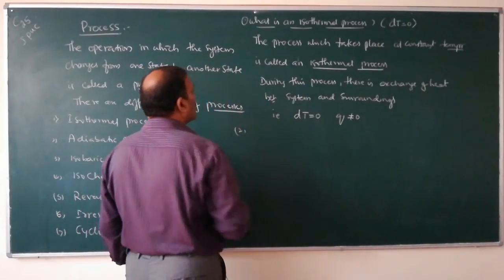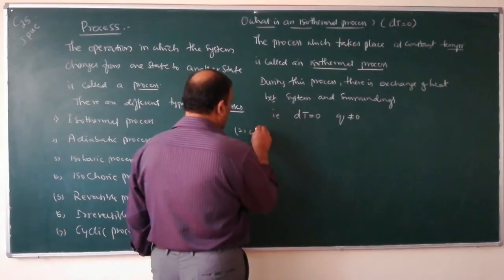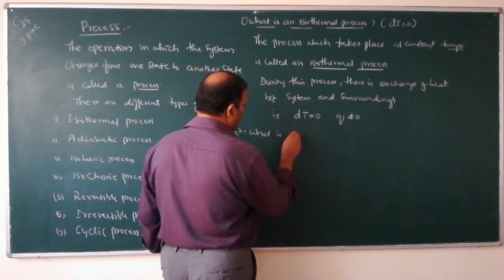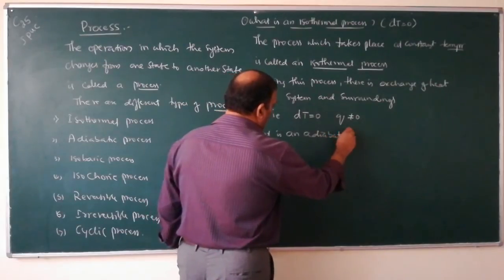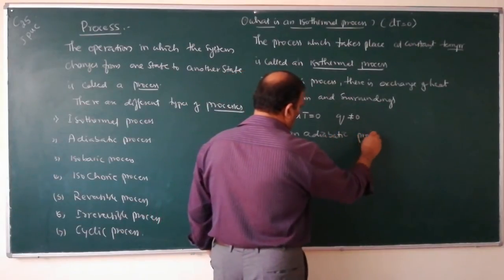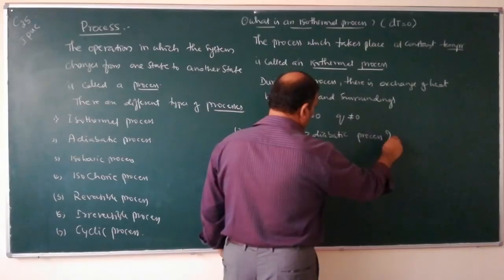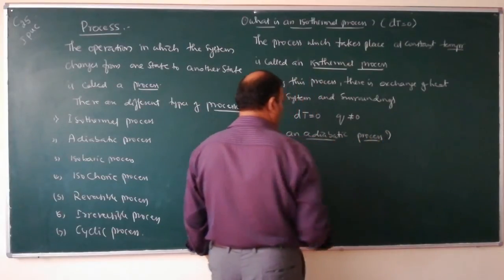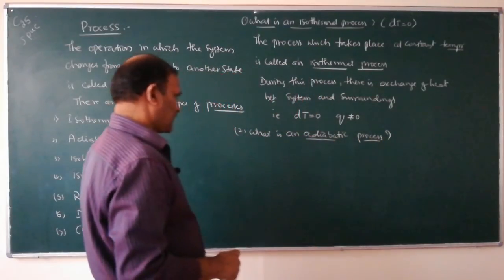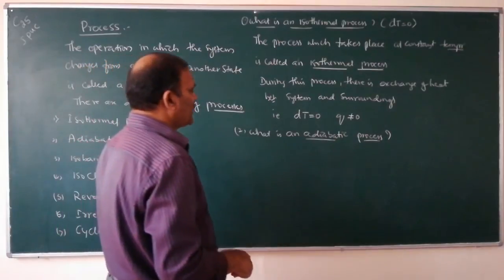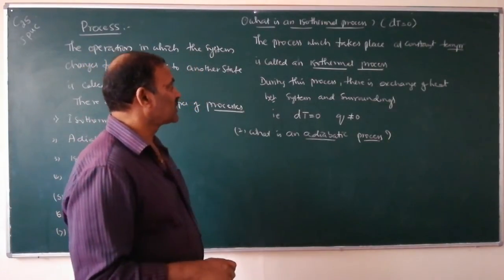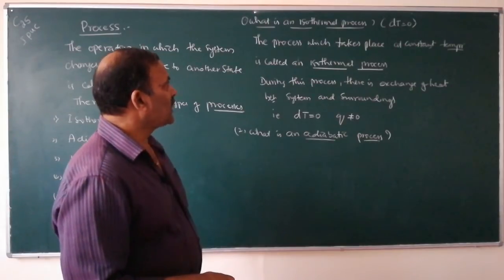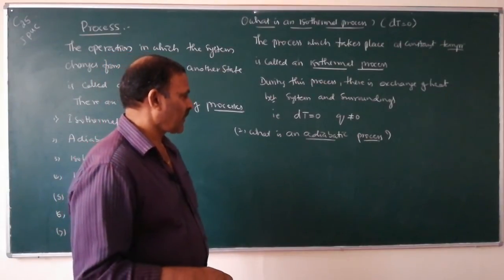Second one, what is an adiabatic process? All these definitions are important. This adiabatic process is an opposite process as compared to isothermal process.